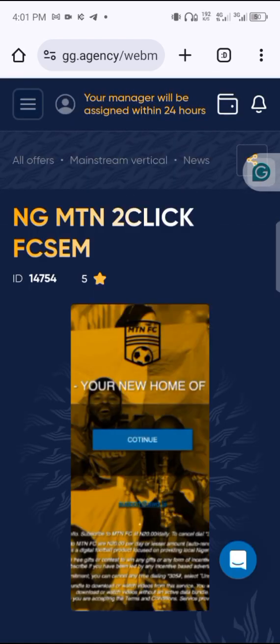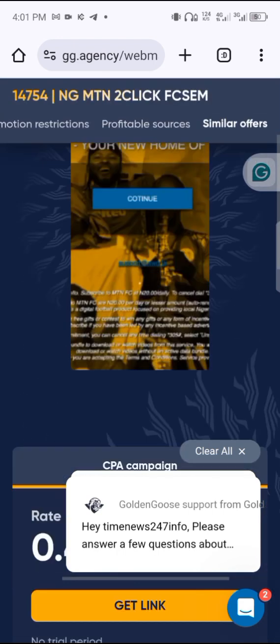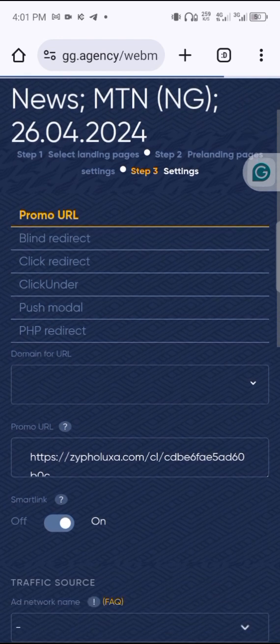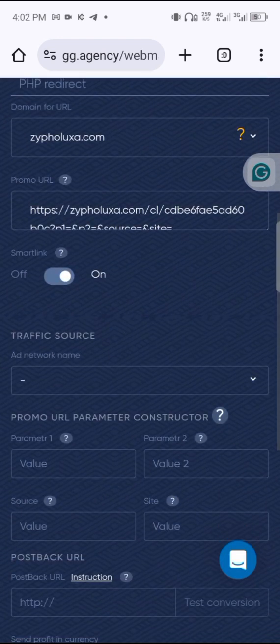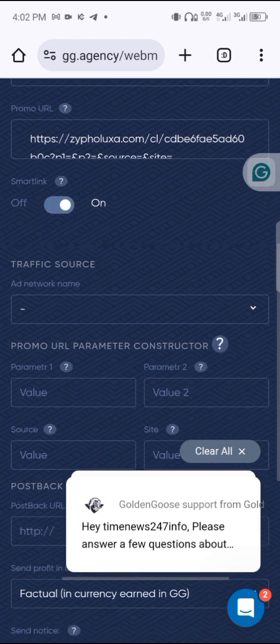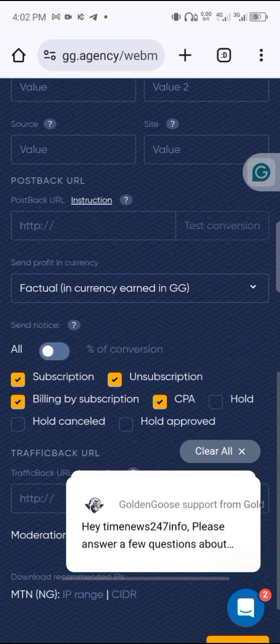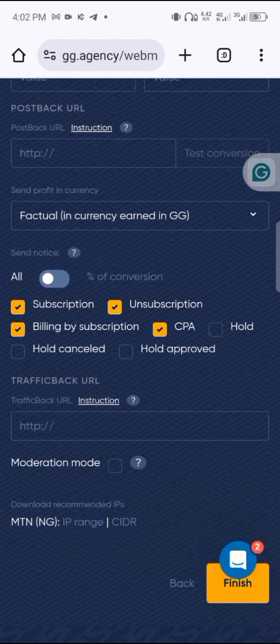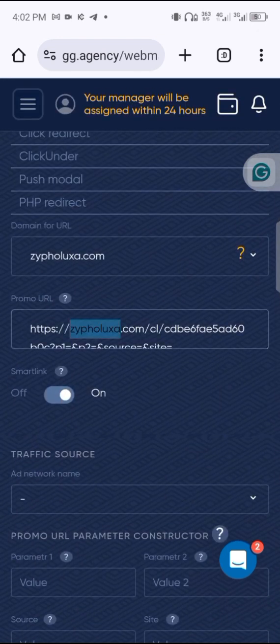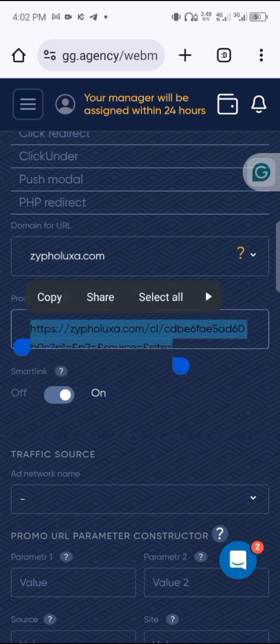Your manager will be assigned within 24 hours. Until your manager is assigned, I think you can get the link here also. You can get link. Let's check. Yeah, this is your link. You copy it, and this is what you are going to be promoting to others. Can you see? This link here, this is what you are going to be promoting to others. So that's how to grab your link.